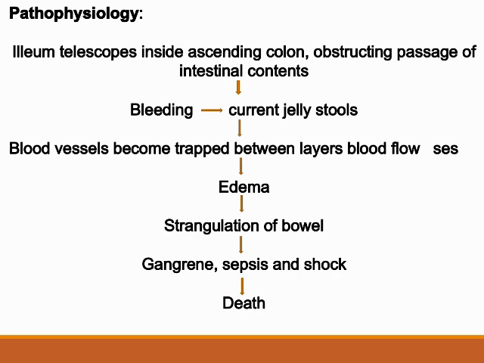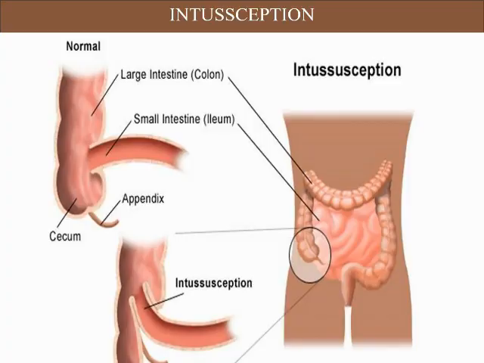That is, the complete blood flow will be stopped. This causes gangrene, and the area becomes gangrenous and leads to sepsis. Sepsis will cause hypovolemic shock. If it is not treated, it will lead to death. This is a picture of the intestine.